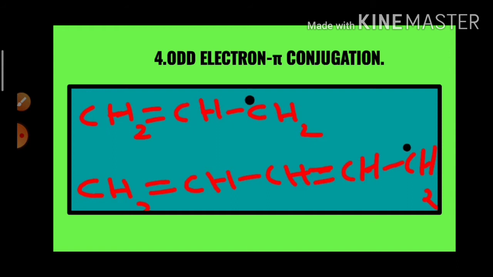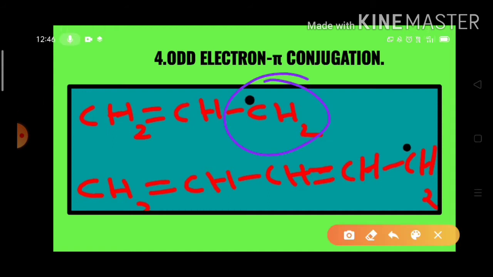Odd electron means unpaired electron. Look here, this is the allyl free radical. In this allyl free radical, this is the odd electron and this is the pi bond. So here the odd electron and the pi bond are separated by a single sigma bond.